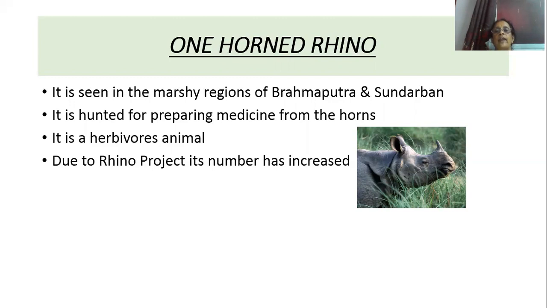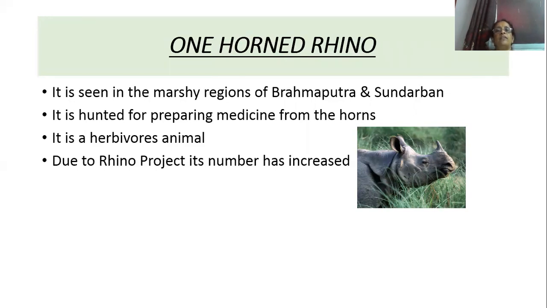So according to the Rhino Vision of 2020, what was its target? The target was to increase the number of rhinos to 3,000, and at present there are 3,600 rhinos in the forest of India.